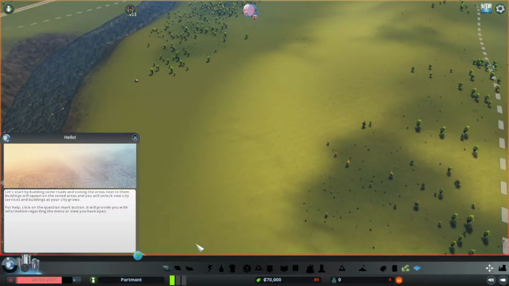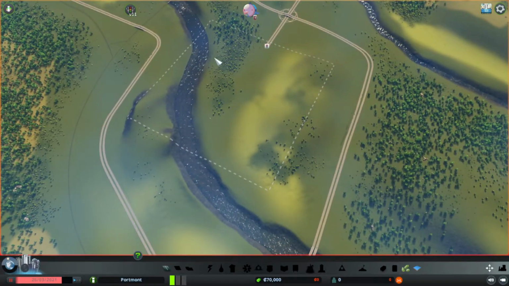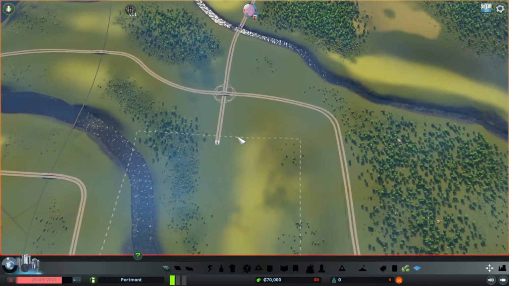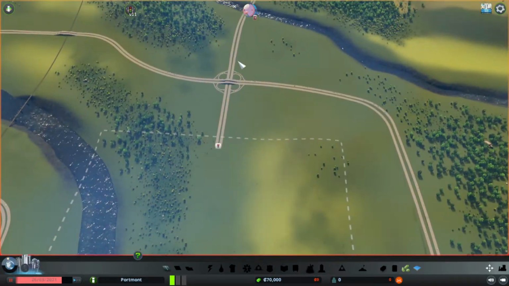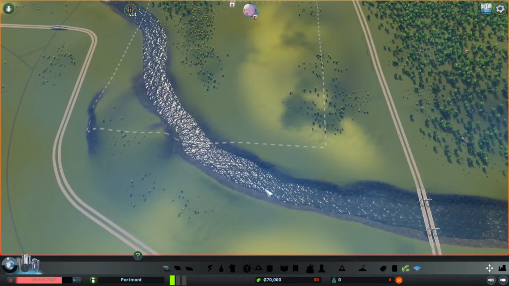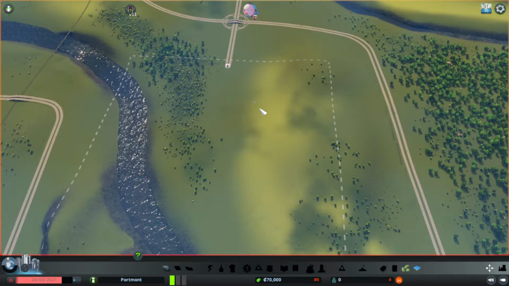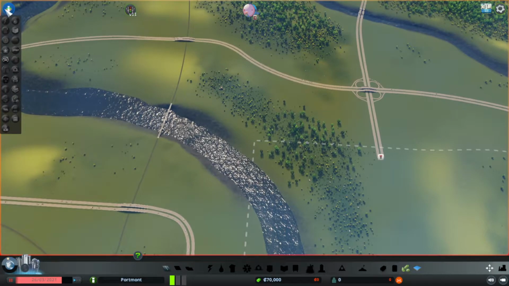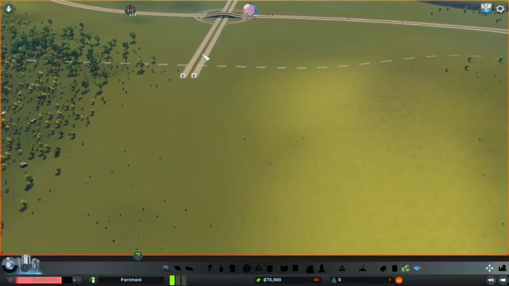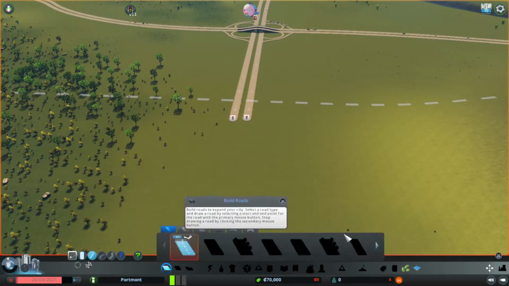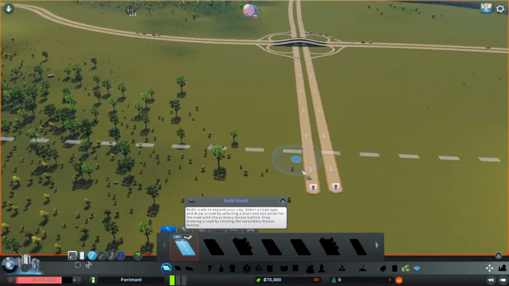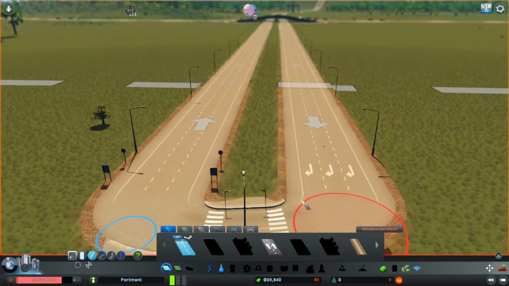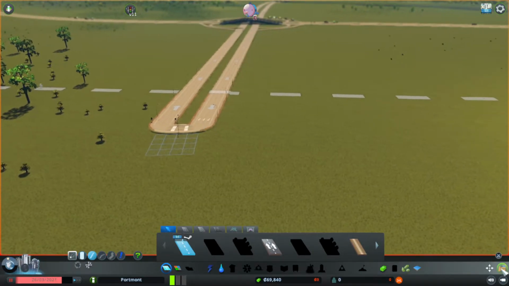Alright, first thing I want to do, I don't want tutorials. I want to have a look at what I've got. So I can see straight away in my map that I've got one highway entry, I've got a river, I've got a bit of forestry up here, and I've probably got some farmland. And I don't think it'll let me see that in the default. That is okay. So first thing I want to do, really simple, literally just connect these two roads here and that'll unlock some extra roads which will make my life a bit easier in the long run.